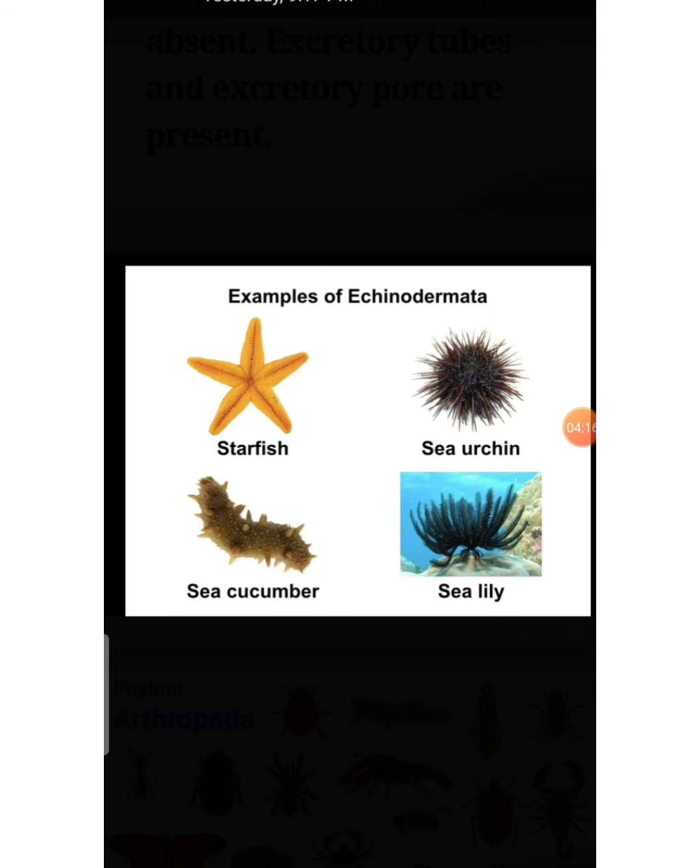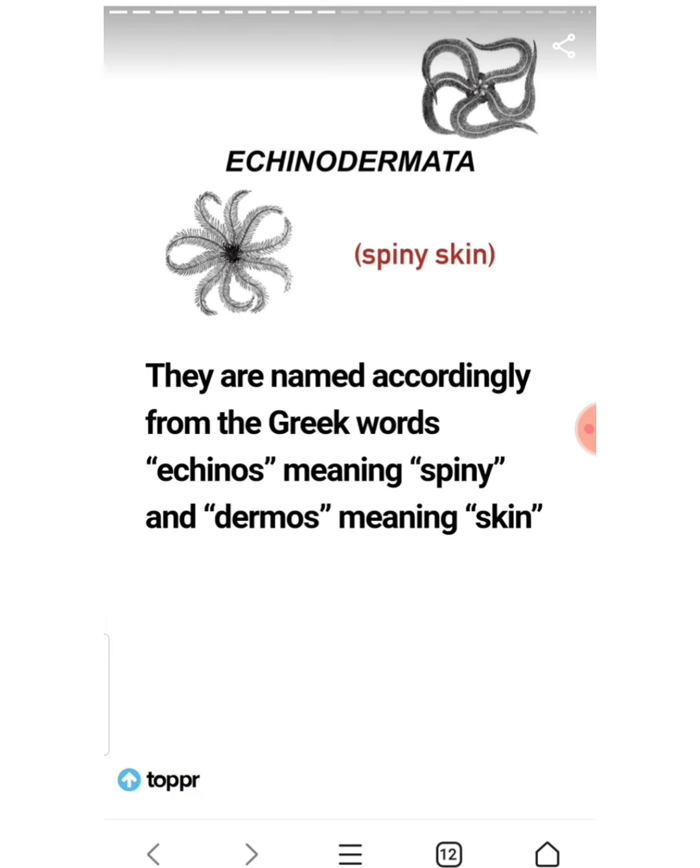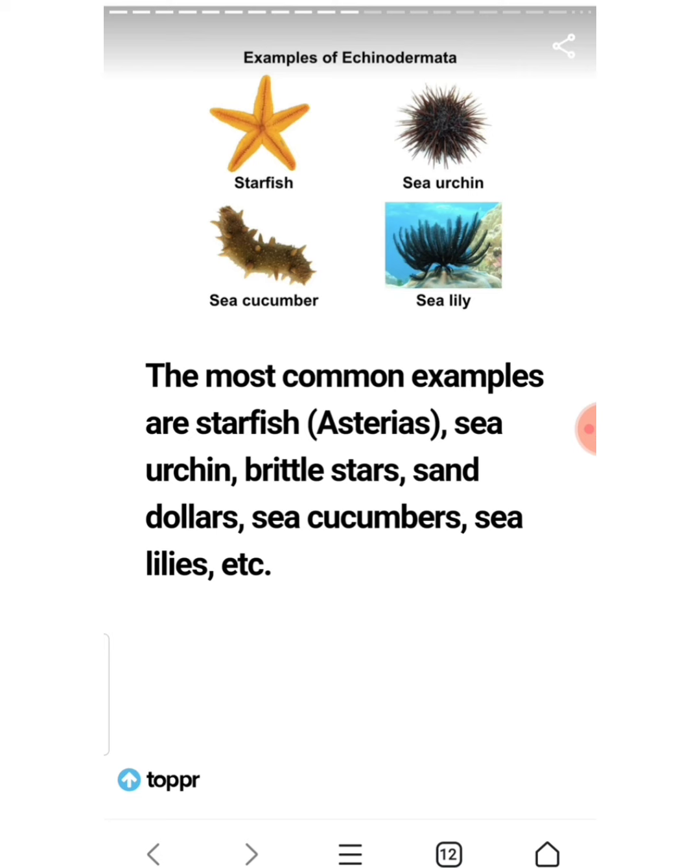Next we need to see about phylum Echinodermata, that is spiny skinned animals. Okay, let's see more about this. Echinodermata is a group of spiny skinned animals. They are named accordingly from the Greek words echinos meaning spiny and dermos meaning skin. The most common example is starfish. Starfish, sea cucumber, sea lilies, etc. are examples of these spiny skinned animals.